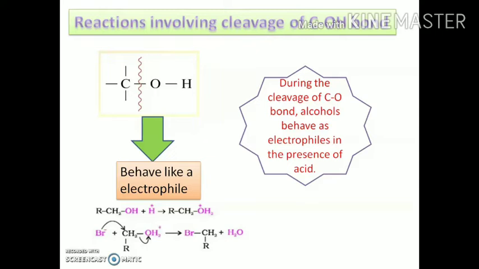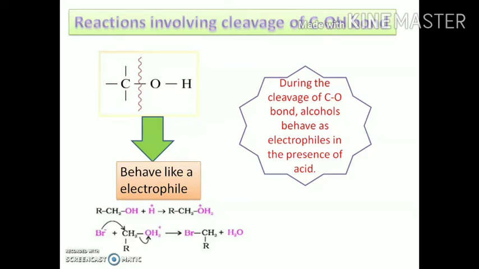It has been observed that during these reactions in the presence of acid, the alcohols get protonated, and the reaction can be shown like this. What happened in this case? The H positive ions attack the lone pair present on the oxygen atom and give the protonated alcohols, which behave like a base.